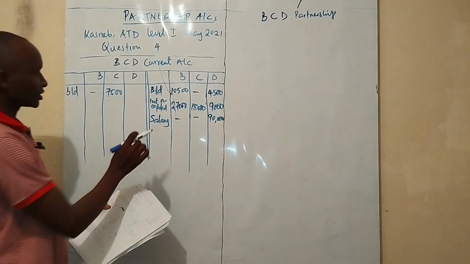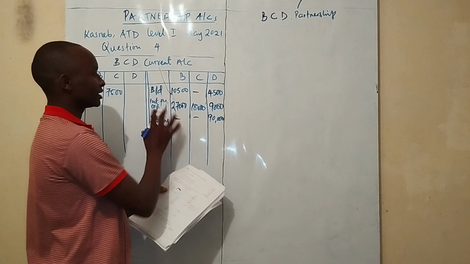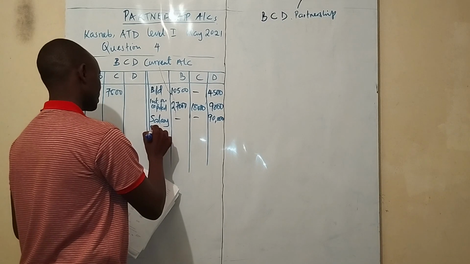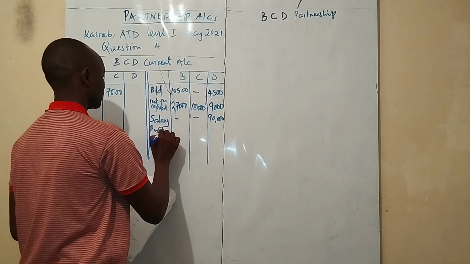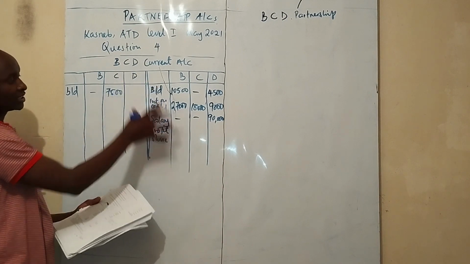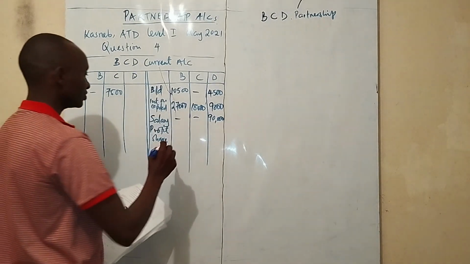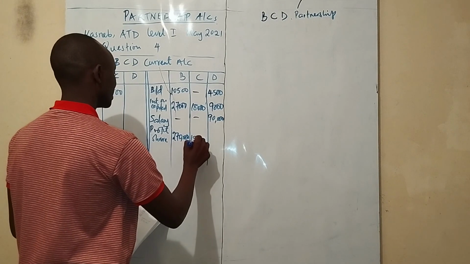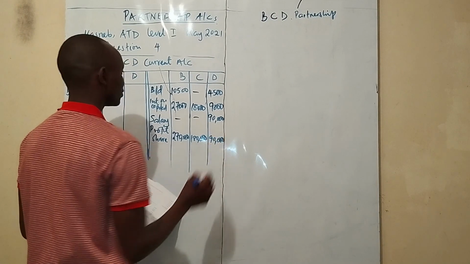So our next thing that you're supposed to add here is the profit share. Remember, all these are benefits to the partner, and the benefits of the partner add to their capital balances. So we had the profit share. We had done the profit sharing in the profit and loss appropriation account, and the profit share for Bondo was 270,000. We had 180,000 for Chilungu and 90,000 for Donde.